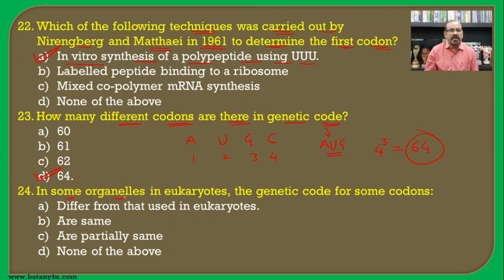In some organelles in eukaryotes, the genetic code for some codons is different. If you see the cytoplasmic cell organelles like the mitochondria and chloroplast, there is a little difference between the genetic code of the nuclear genome and the cytoplasmic genome. So there is a difference from that used in the eukaryotes, and hence it is the correct answer for this question.